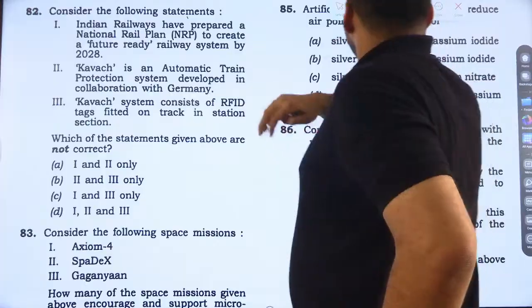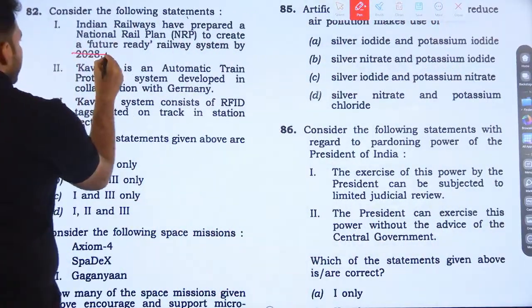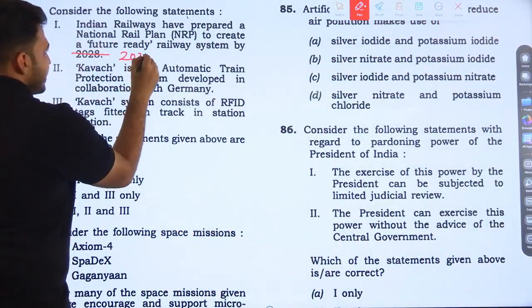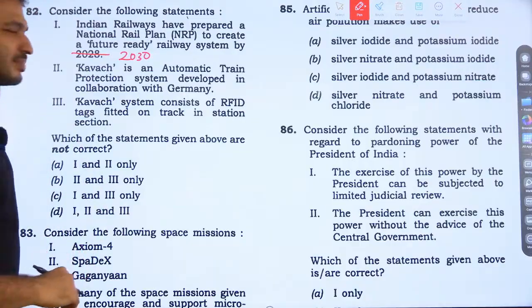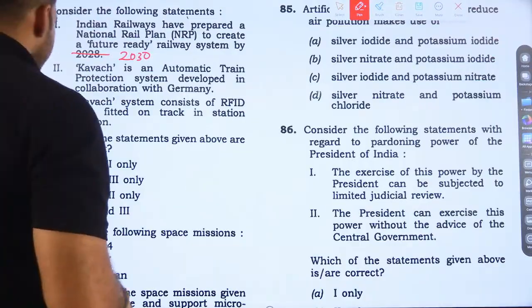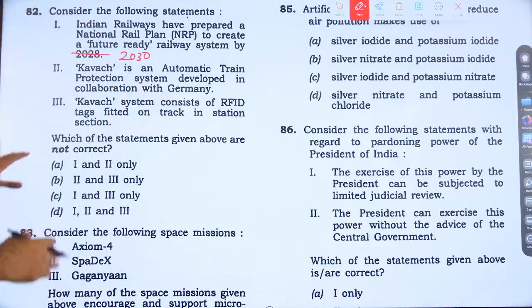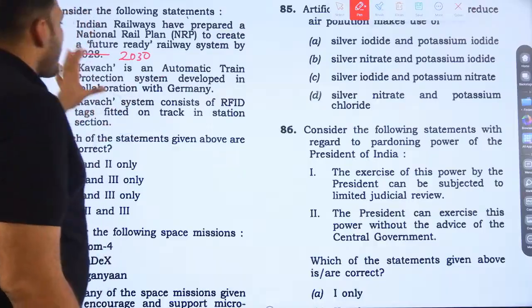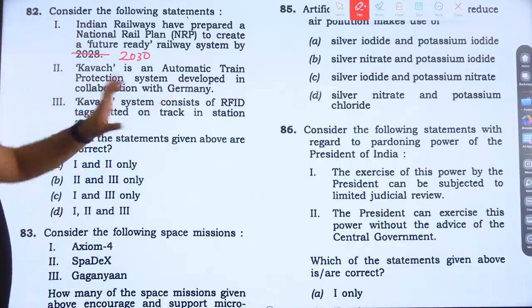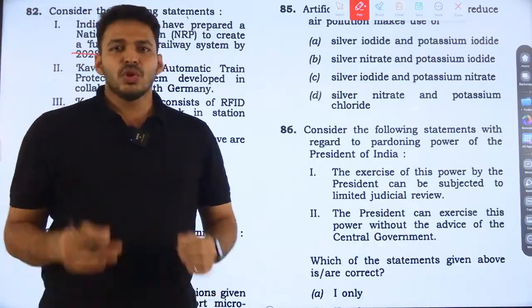Okay, fine. This is not 2028, that is 2030. Next, I'll tell you. Why? How can we find it? Kavach is an automatic train protection system developed in collaboration with Germany. Kavach. You know what is Kavach?